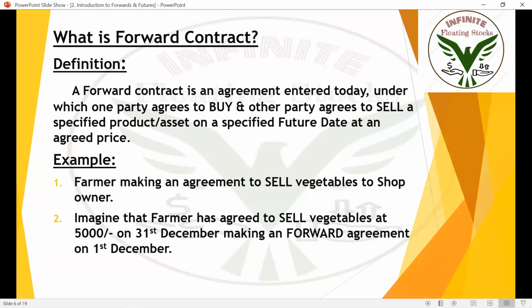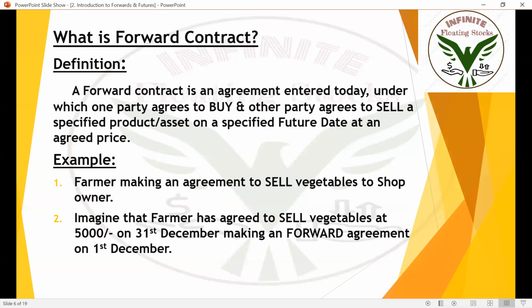You signed an agreement today under which your friend agreed to buy and you agreed to sell a specified product, on a specified future date. You're going to sell or buy that product on a future date.